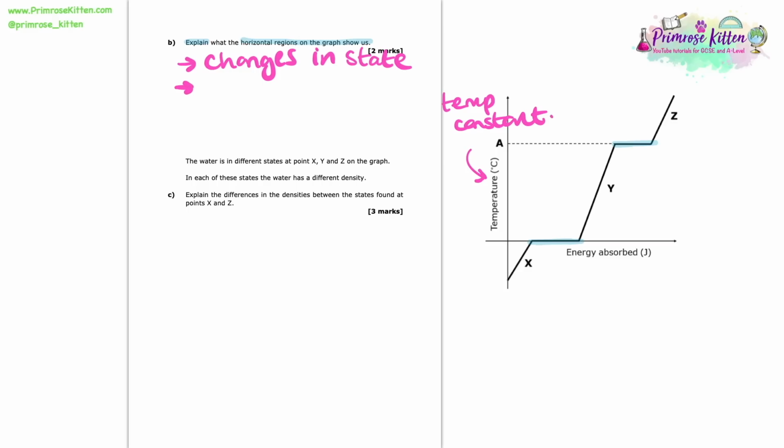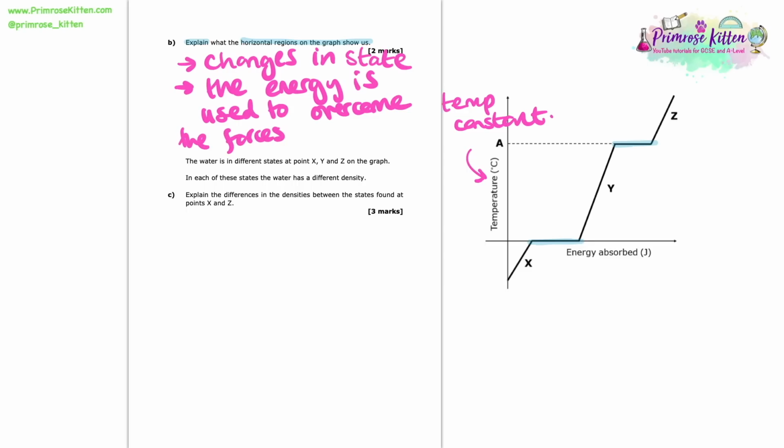Now this means that we're going to have the energy being used to overcome the intermolecular forces of attraction between the particles. Now this means that the energy isn't being used to increase the temperature of this substance. The energy is just going towards overcoming those forces of attraction.